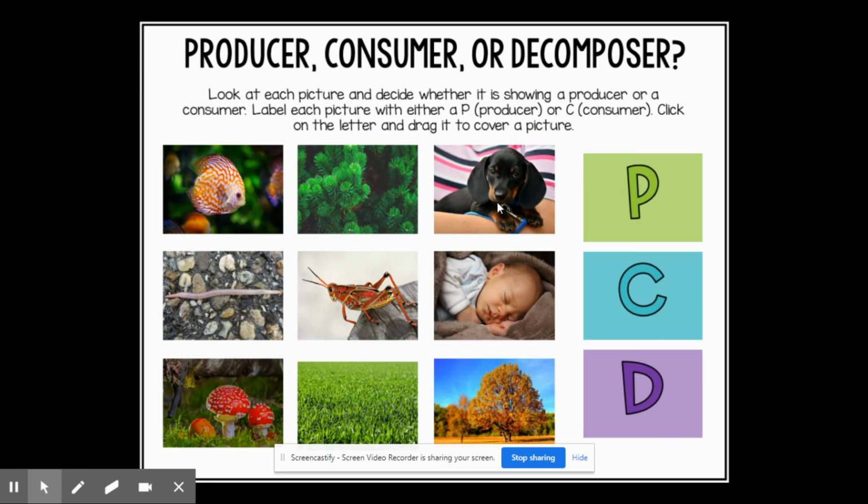All right. So we're going to look at this slide to do some independent work here. So out of present mode, you're going to look at the picture and decide whether it's a producer or if it is a consumer. You're going to label each picture with a P for producer and a C for consumer. We are not identifying if it's a carnivore, herbivore, or omnivore yet.